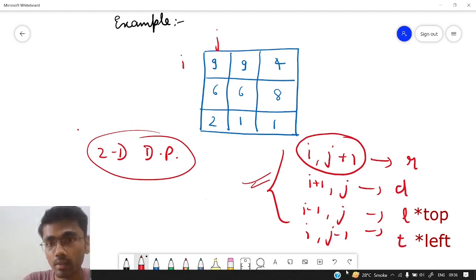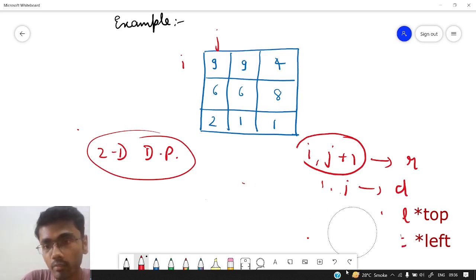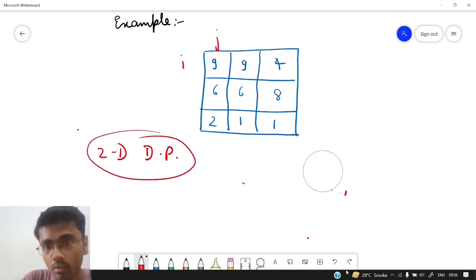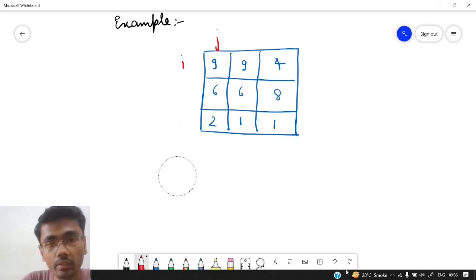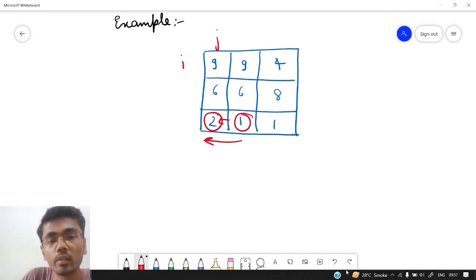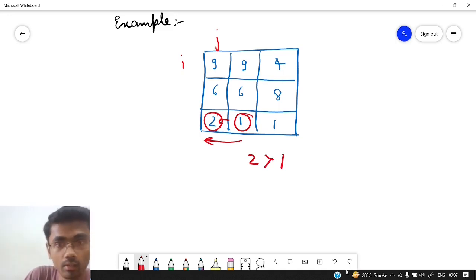How will we get to know the current path is longest increasing or not? So again let us understand with the same example where we started with the starting point as 1. If we are starting with this 1, when we move here we come across 2. So how did we define that this is a part of the longest increasing path? When we are standing at position 2, we compared it with the previous value. What is the previous value? It is 1. So we compared, is 2 greater than 1? Yes. So it is a part of our increasing path.